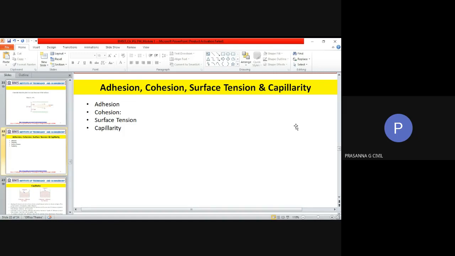So the capillarity action is defined, or capillarity. We can simply call it by the term capillary rise, fall, or capillarity. Capillarity is defined as a phenomenon of rising or falling. Falling happens in case of liquids like mercury, but other liquids will rise in the capillary tube. So capillarity can be defined as the phenomena of rise or fall of a liquid surface in a small tube compared to the level of liquid when the tube is held vertically in the liquid.